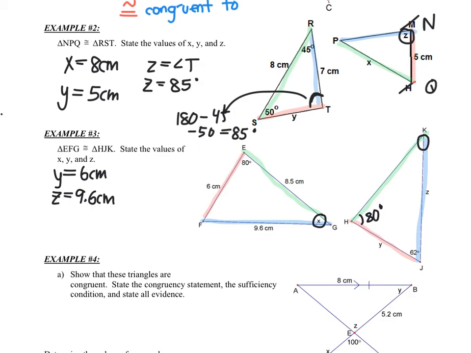Between the blue and the red, that's 62, which means in here, it's also 62. So I can solve for X by just subtracting 80 and 62 from 180. X equals 180 minus 80 minus 62. So X is equal to 38 degrees. Okay, and that would be it.